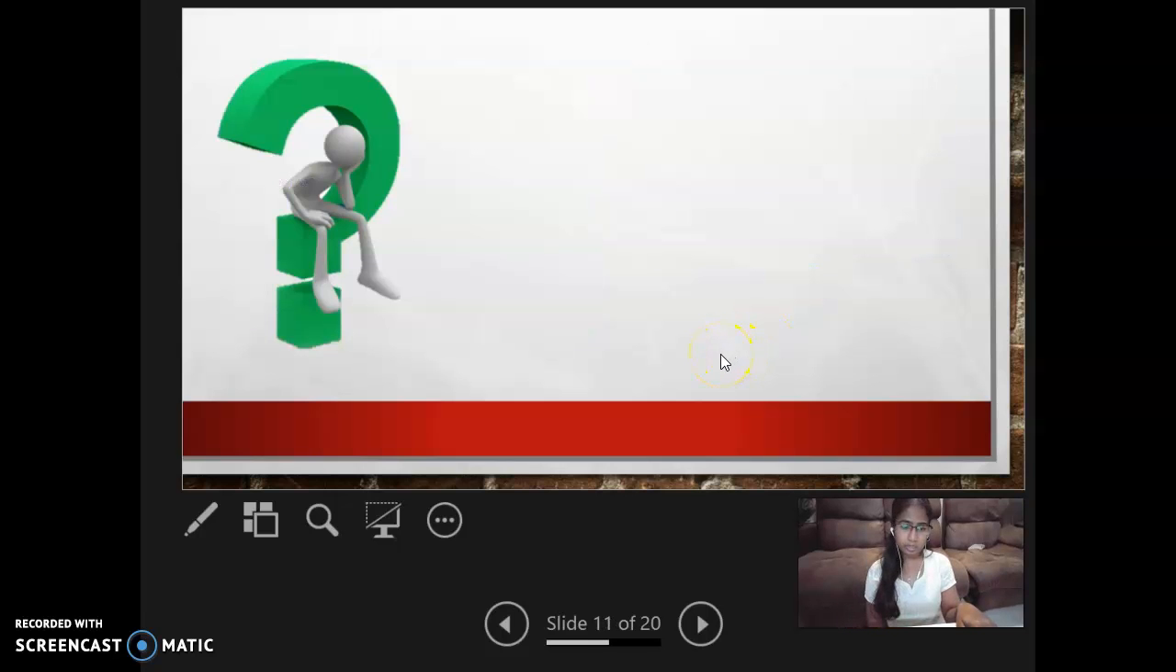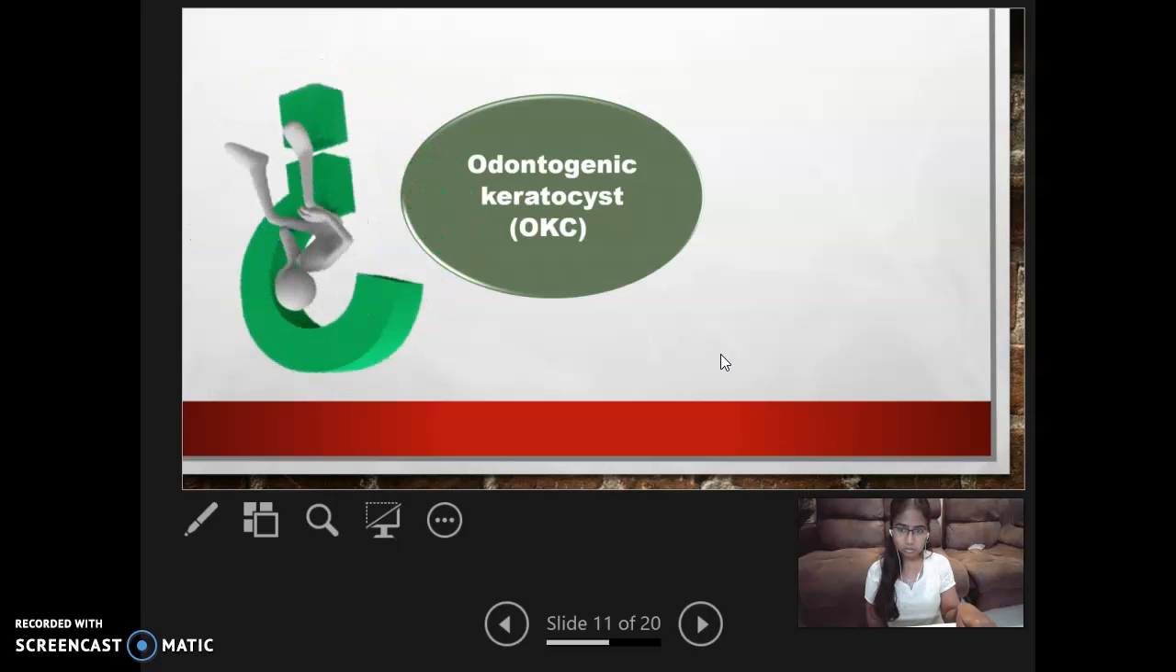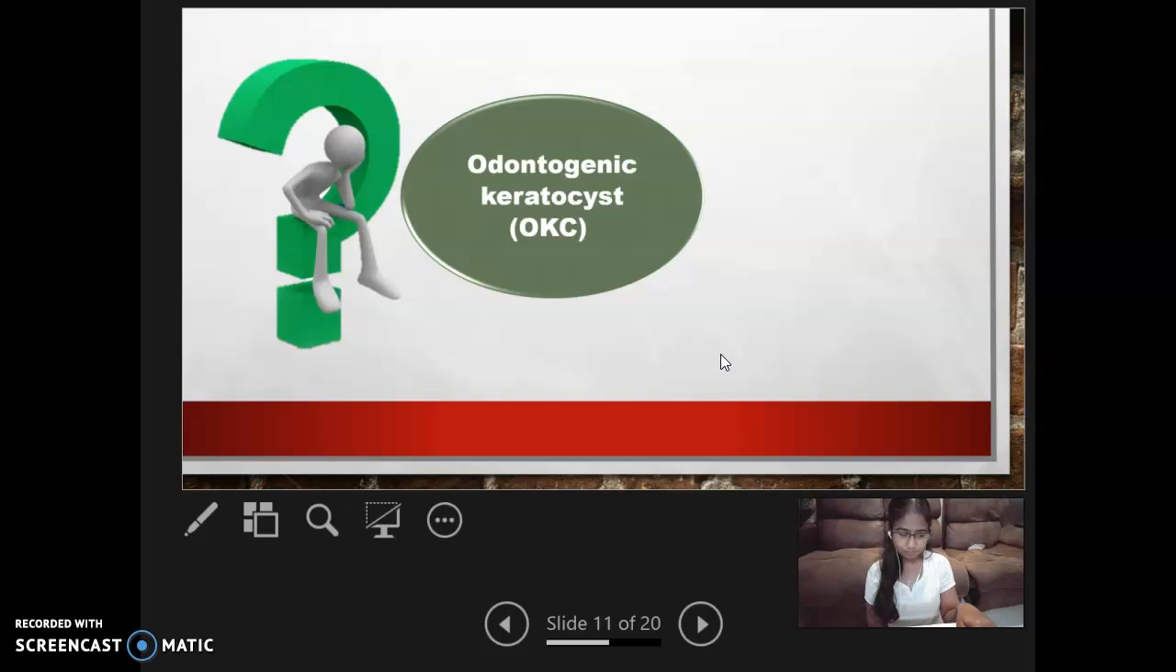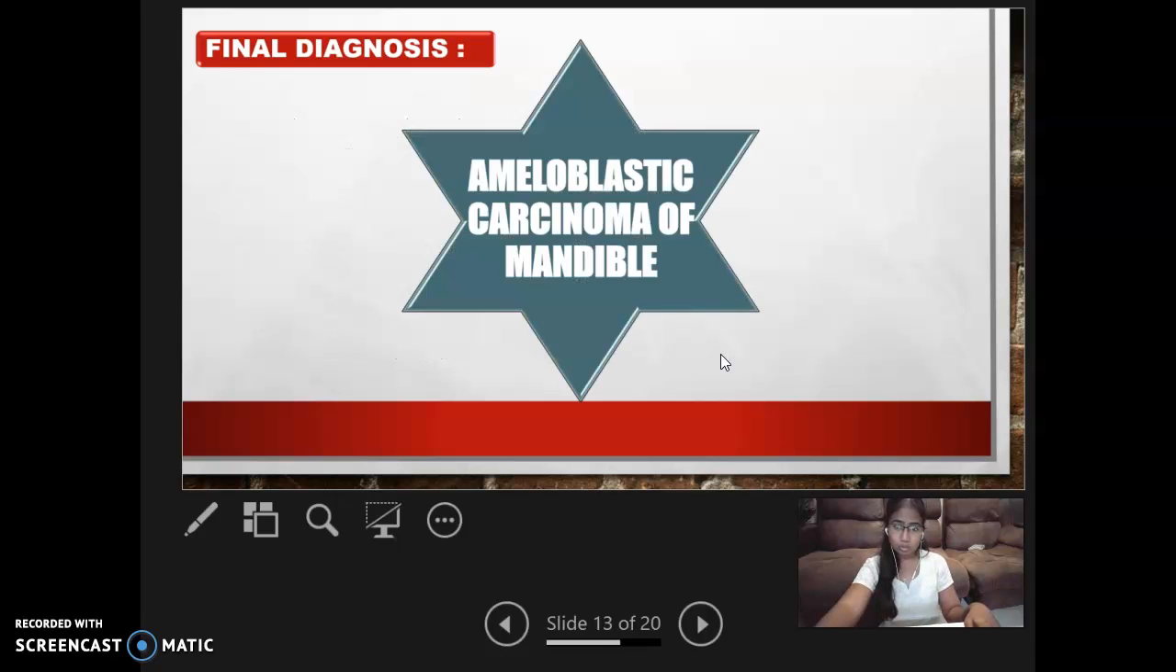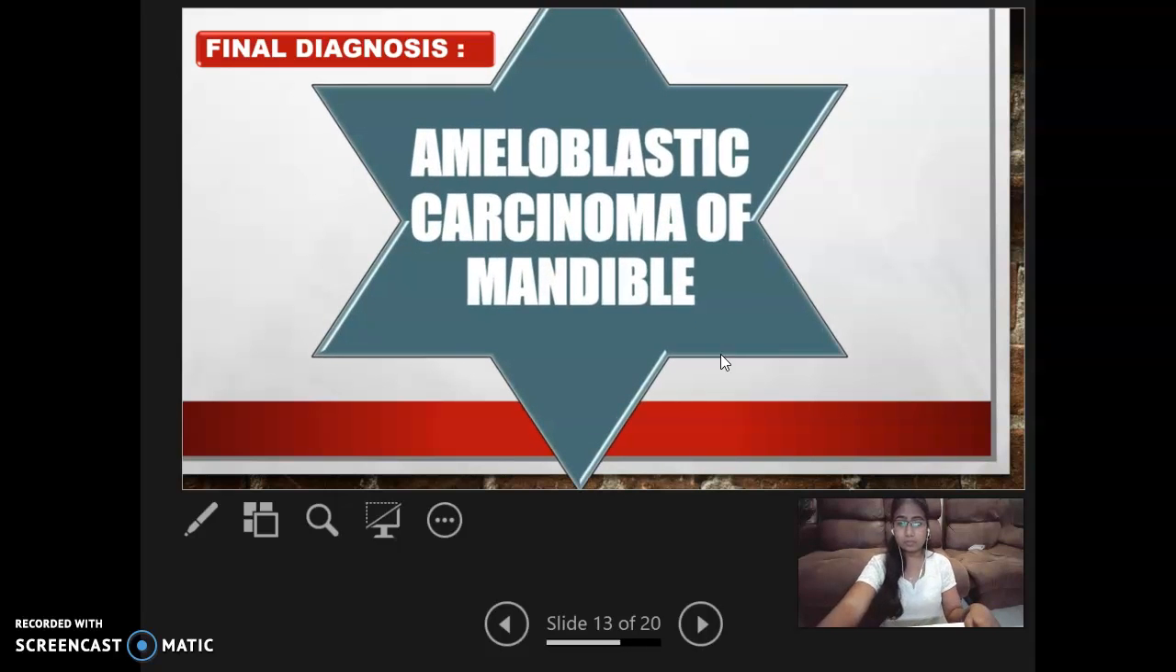With the radiological findings, we were suggestive of odontogenic keratocyst, but we did not conclude this as a final diagnosis. With the biopsy report only can we confirm it. The histopathology report suggests the margins are free from tumor, and it reveals areas of necrosis with focal areas of odontogenic epithelial outlines with features of malignancy, with areas of keratin pearl formation and induced dentinoid formation, and peripheral stratified squamous epithelium was seen. And we came to a final diagnosis with the biopsy report of ameloblastic carcinoma of the mandible.